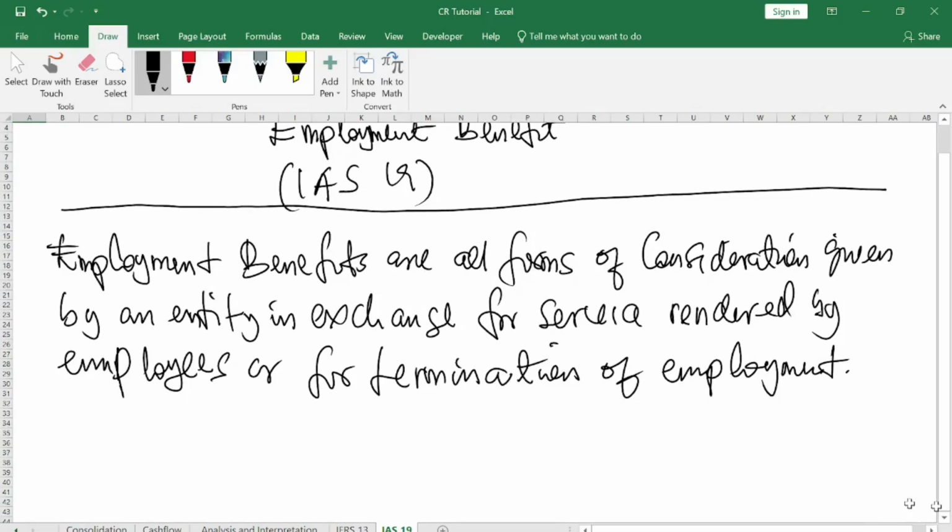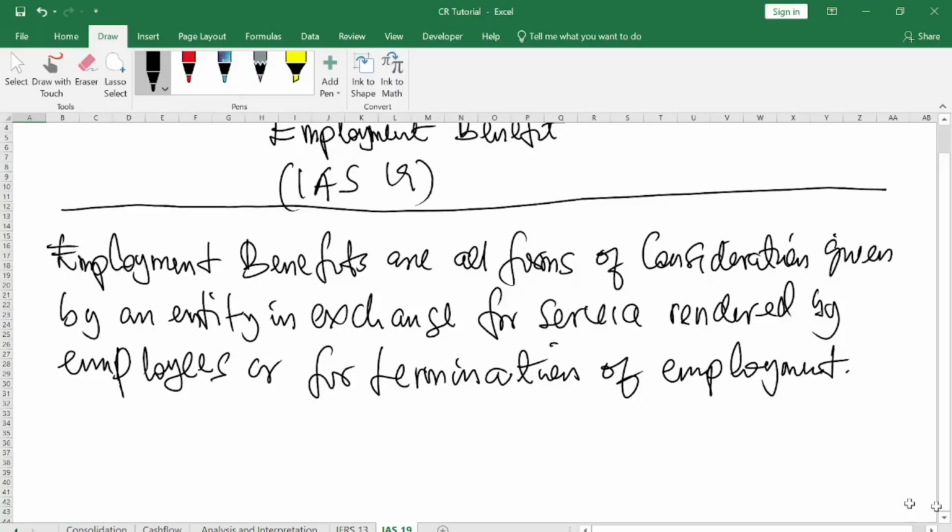If you are an employee and you work for an institution or a firm, surely you must be paid, right? So you earn your salary or wages, and there are other fringe benefits that come with the service that you render to your employer. That is what employment benefit simply means. The service that you render, you will enjoy the benefit out of it. So if you enjoy benefit out of it, how do we account for it? That is what IAS 19 is all about.